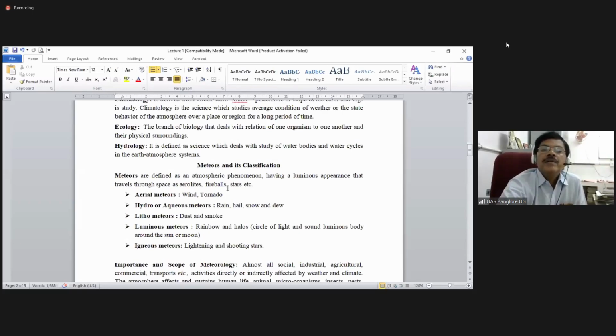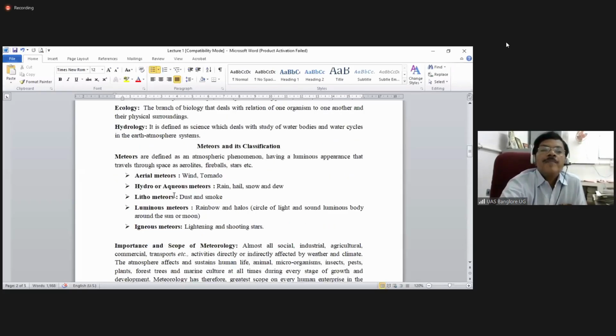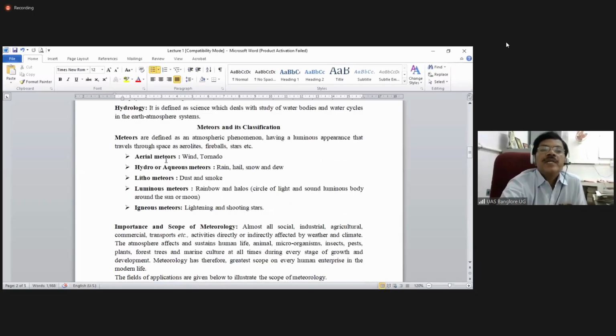Then meteors and their classification. Meteors are defined as an atmospheric phenomenon having a luminous appearance that travels through space as aerolites, fireballs, stars, etc., which we are studying in the atmosphere. Say, for example, we have the aerial meteors. The name itself indicates aerial, meaning in the air. It is wind or tornado. Aerial meteors, for example, wind and tornado.